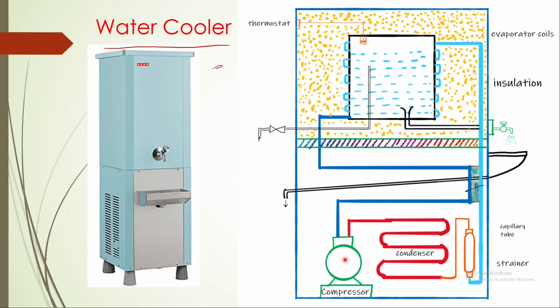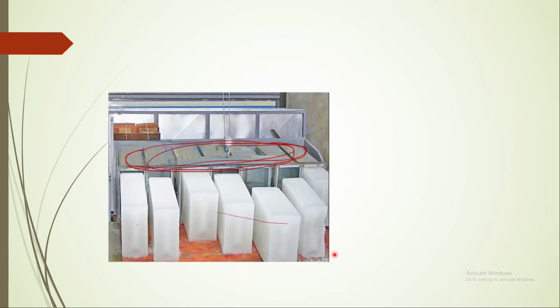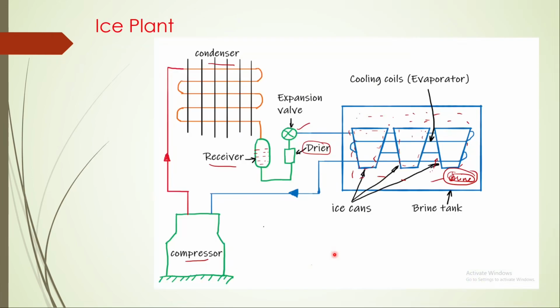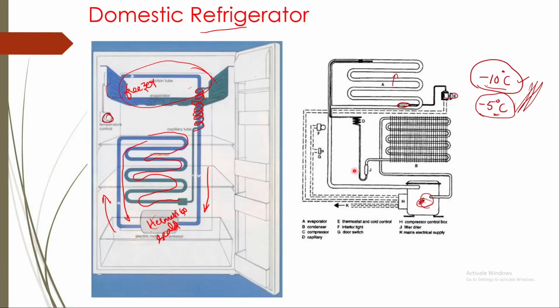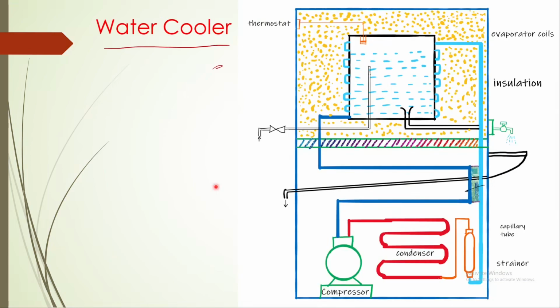Here also compressor, condenser, expansion valve. This is the capillary tube. After that, evaporator, compressor. Here also the same: compressor, condenser, expansion valve, evaporator. Here also the same: compressor, condenser, expansion valve, evaporator. These are the 4 equipment which we have in the syllabus.